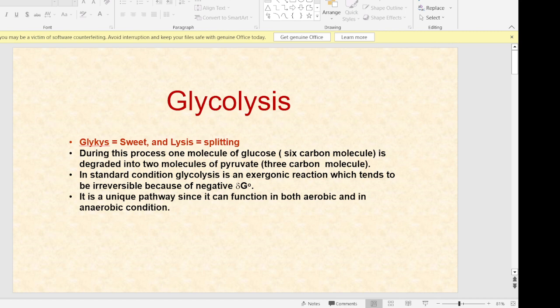Now, glycolysis is a sequence of reactions that converts glucose to pyruvate in presence of oxygen, or to lactate in absence of oxygen, with production of energy in form of ATP. During this process, a molecule of glucose, that is a 6 carbon molecule, is degraded into 2 molecules of pyruvate, that is 3 carbon molecule. In standard condition, glycolysis is an exergonic reaction that tends to be irreversible because of negative delta G. It is a unique pathway since it can function in both aerobic as well as anaerobic condition.